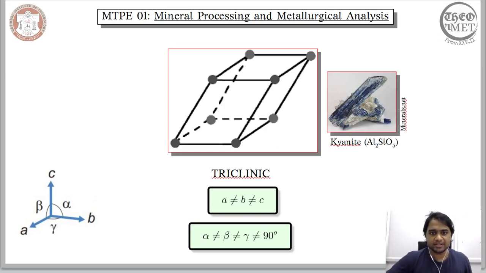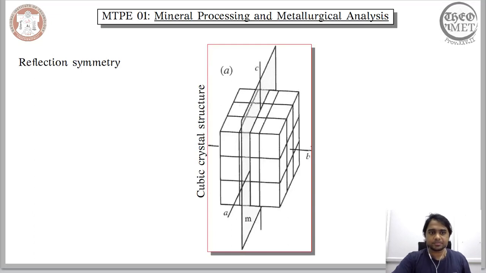What we mean by that is that when you look into the arrangement of the ions in this particular mineral, what you essentially see is repetition of this unit cell. If you repeat this unit cell throughout the volume, you will end up with an arrangement of ions that is identical to this mineral. Since the translation symmetry is rather straightforward, we will move on to the other symmetry, which is the reflection symmetry.